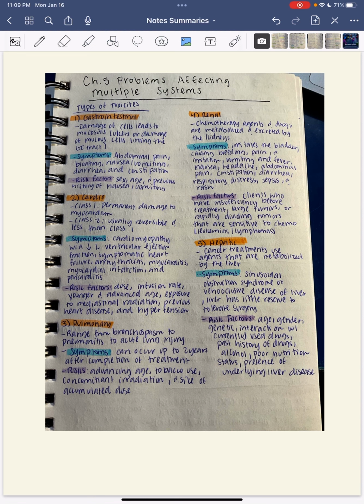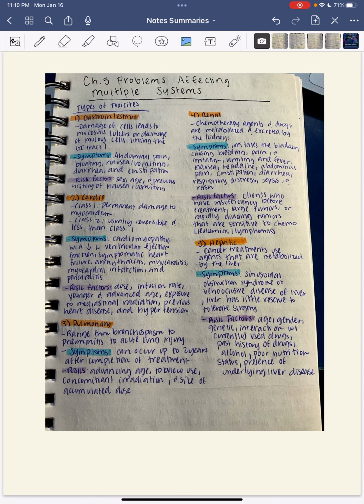So symptoms include cardiomyopathy with a decrease in left ventricular ejection fraction, symptomatic heart failure, arrhythmias, myocarditis, myocardial infarction, and pericarditis. Risk factors include dose, infusion rate, younger and advanced age, exposure to mediastinal radiation, previous heart disease, and hypertension. Pulmonary, that ranges from bronchospasm to pneumonitis to acute lung injuries. Symptoms can occur for up to 2 years after completion of treatment, and risks include advancing age, tobacco use, concomitant irradiation, and size of accumulated dose.